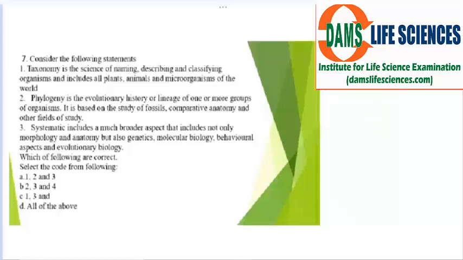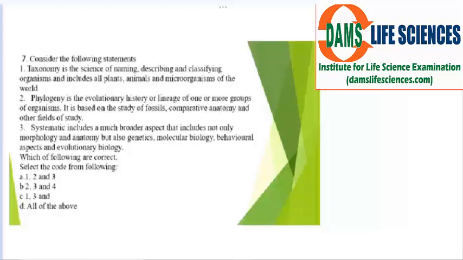Okay. Now phylogeny is the evolutionary history or lineage of one or more groups of organisms. It is based on the study of fossils, comparative anatomy and other fields of study. So this is also correct. How is this correct?